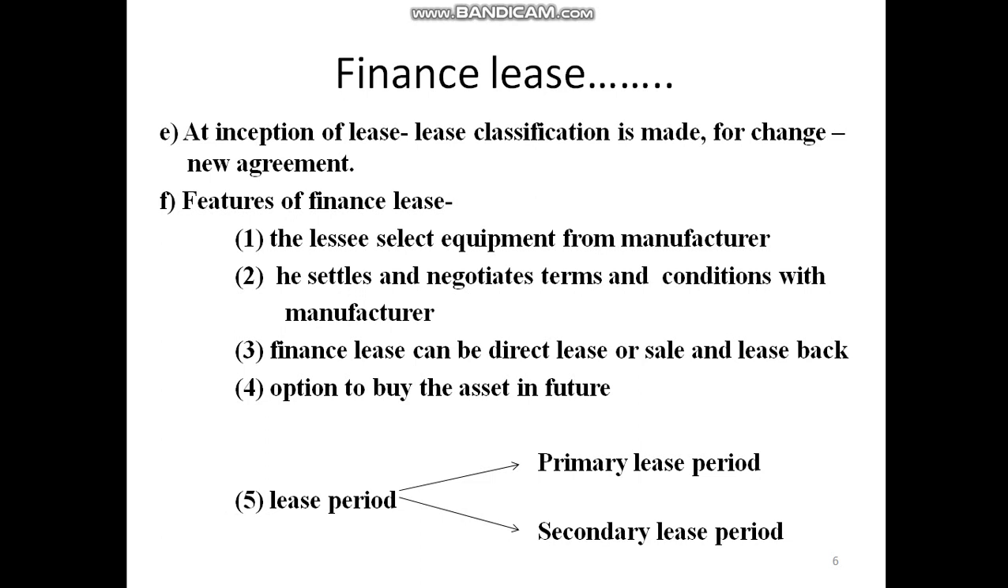Generally the lessee selects the equipment from the manufacturer. He contacts the manufacturer, selects the equipment, and negotiates with the manufacturer for settling the terms and conditions. Then he contacts the lessor that this particular asset he wants on lease. Then lessor makes arrangement of buying that asset and giving that asset to the lessee on lease.